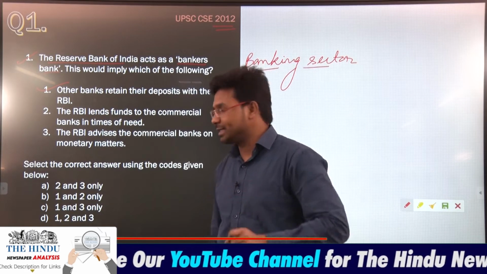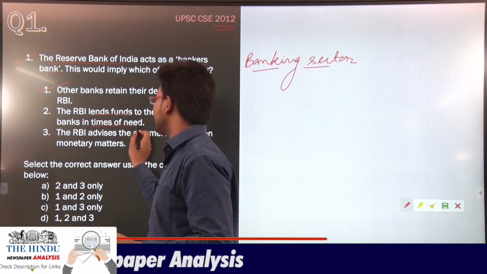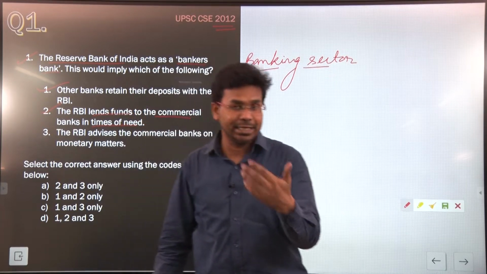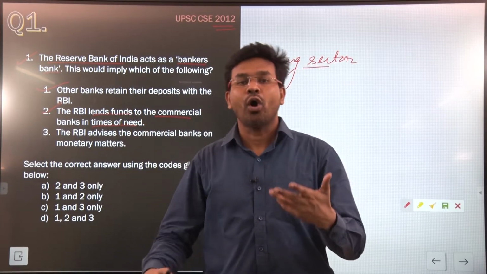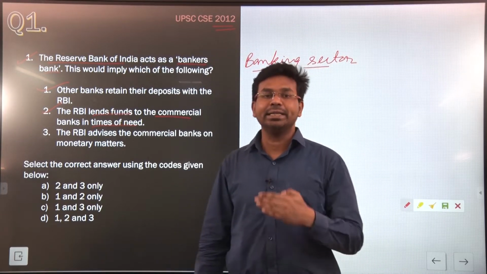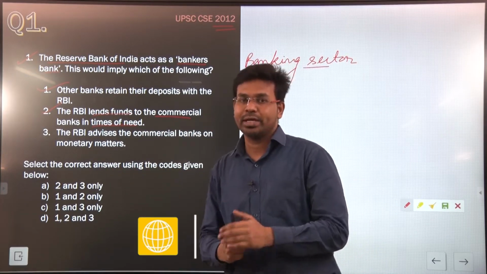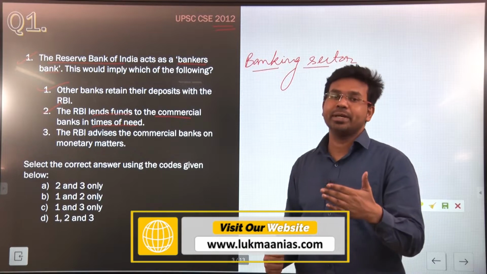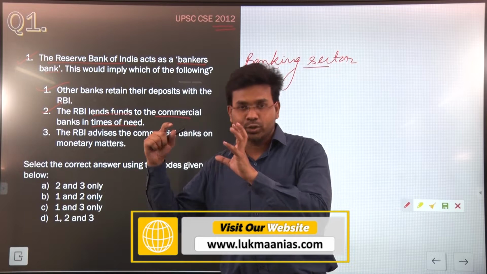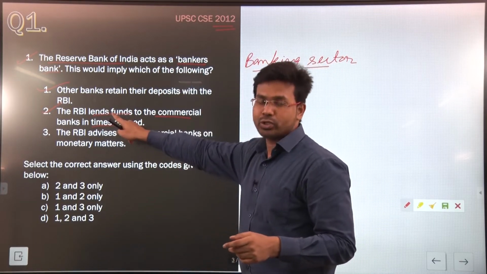The second statement says the Reserve Bank of India lends funds to the commercial banks in times of need. Definitely. Whenever commercial banks like State Bank of India, Punjab National Bank, or ICICI Bank or any other bank need money, they go to the Reserve Bank of India, and the Reserve Bank of India lends money to these banks. It is similar to how we can go to banks if we want to borrow money. So banks go to the Reserve Bank of India if they need money. Statement 2 is also correct.